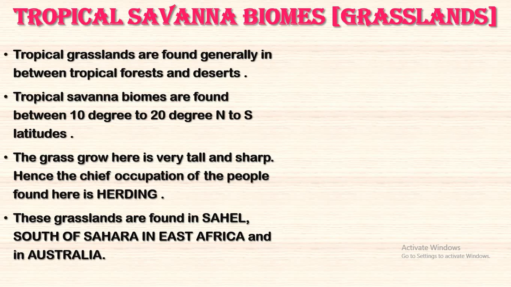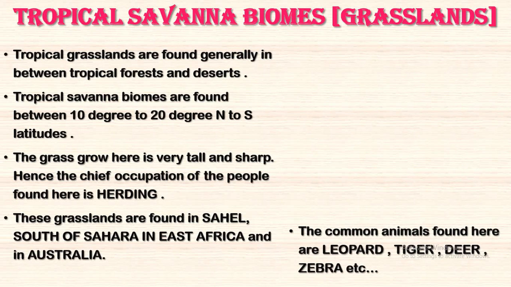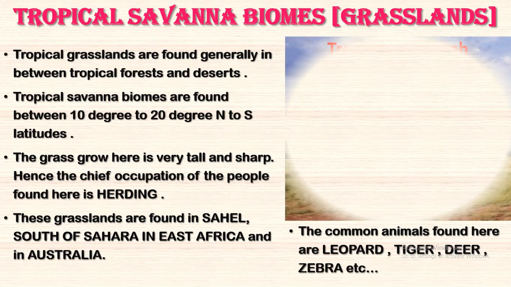The grass grows both very tall and short. The chief occupation of the people here is herding. That is one of the primary occupations. These grasslands are found in the Sahel, south of the Sahara, in East Africa and in Australia. The common animals over here are leopard, tiger, deer and zebra.